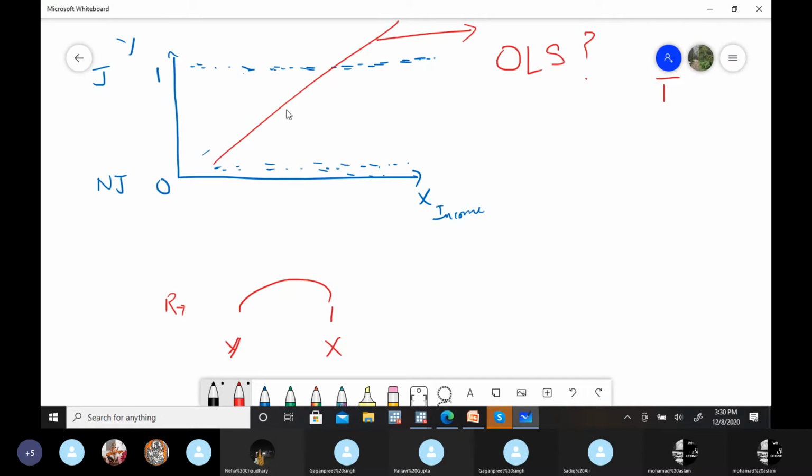Now here the thing is that, let's suppose this is our regression line. What will you predict from this regression line? You will say that if X increases by this many units, Y will increase by this many units. But that's not at all the situation here. The situation is whether that particular individual will do that particular thing or not, or whether he or she has that particular thing or not, yes or no. So that's the answer we need, in probabilities. That's the one limitation here, that it's not possible with OLS, and then we need it in a probability.